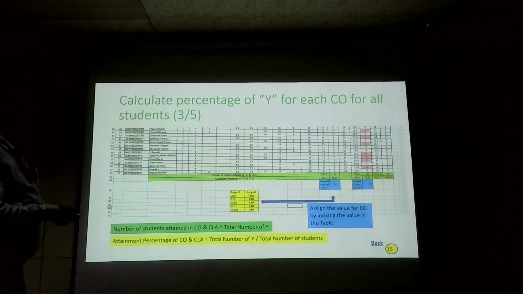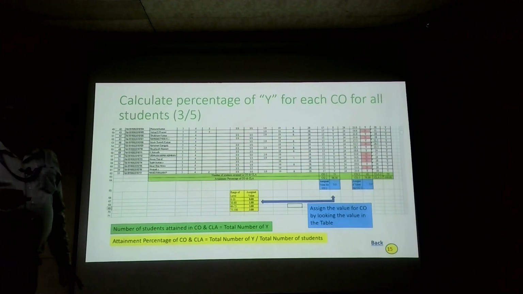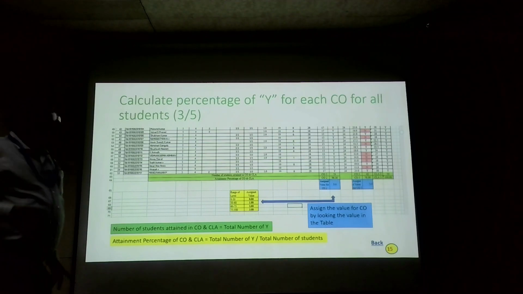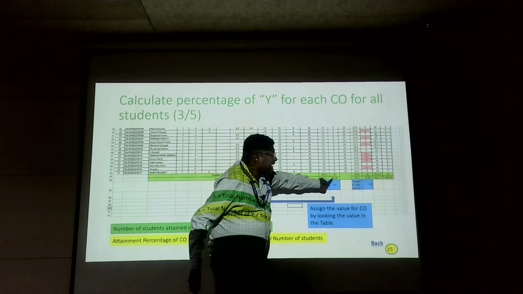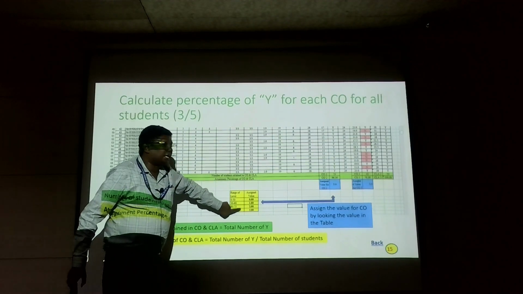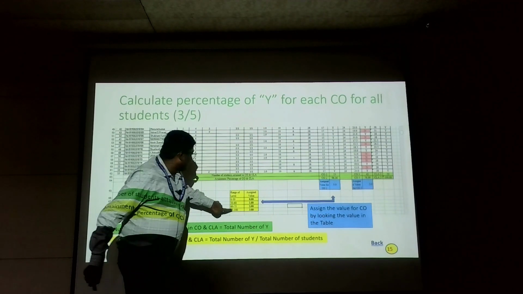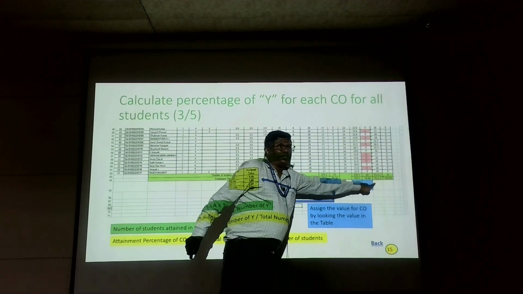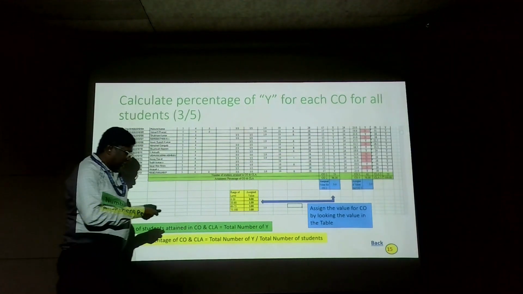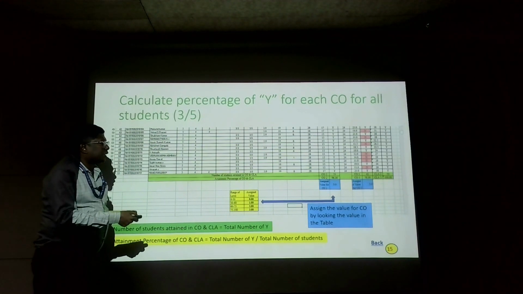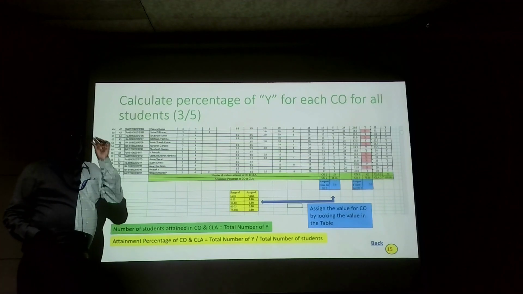The range of value we are considering: 0 to 50 means he is not attaining, so the value is 0; 50 to 60 is 1; 60 to 75 is 2; 75 to 100 is 3. This value is given by the university level, so we are retaining the same one. Now it is 96. This range is 75 to 100, so it is 3. And look here, this is 76, 75 to 100, it is 3. By looking at this table value, we are assigning here. So this procedure we are changing.